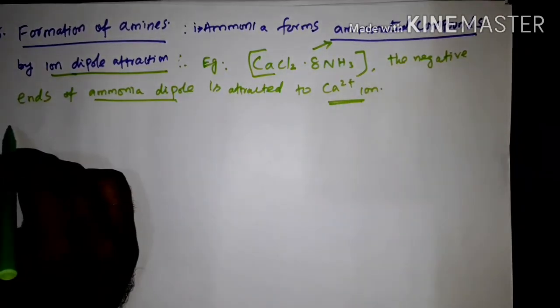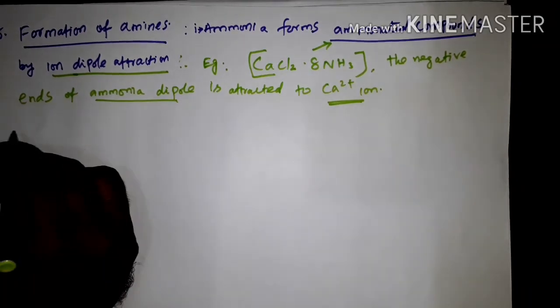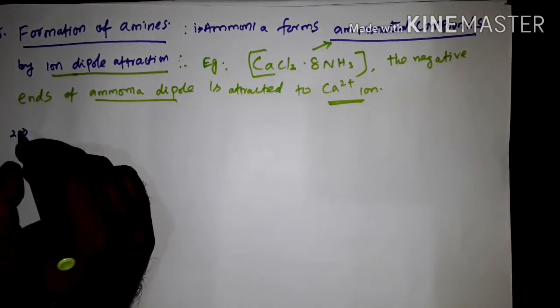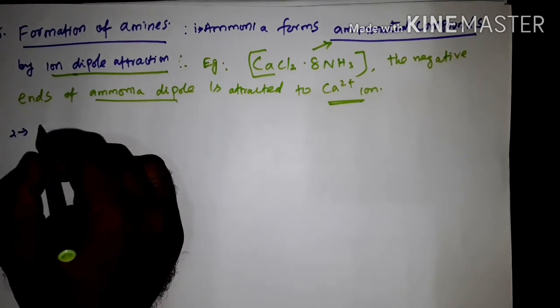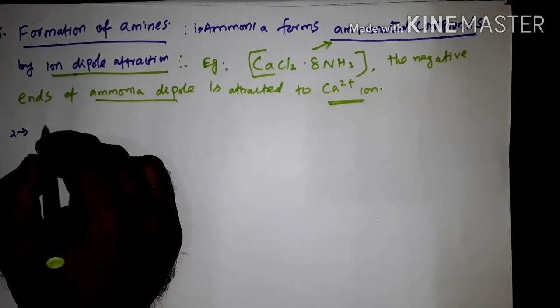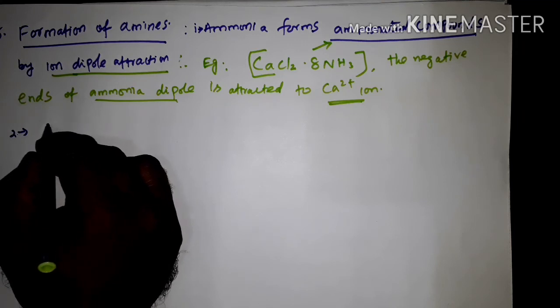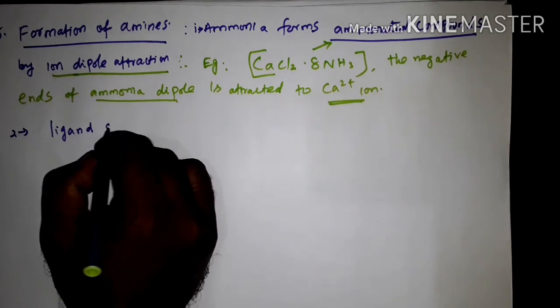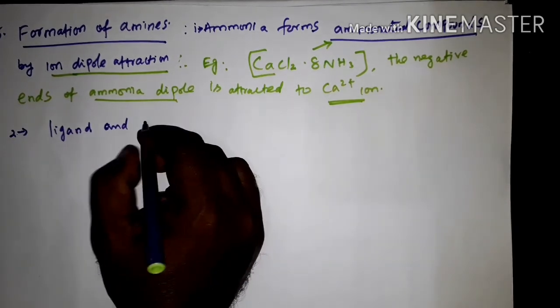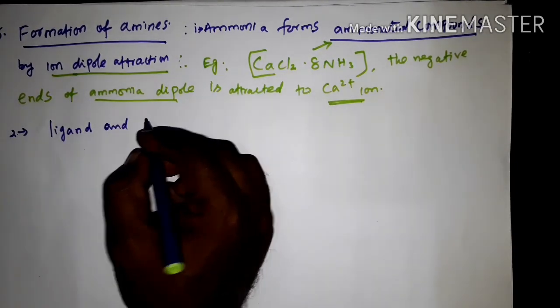Second point, this ammonated compound can also act as a ligand, so that it forms coordination compounds.